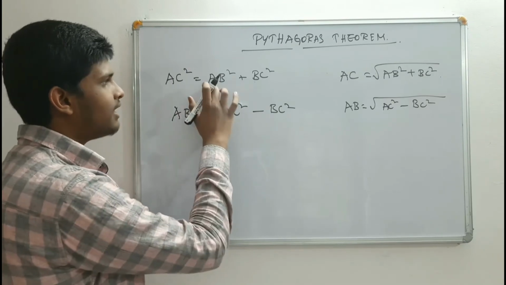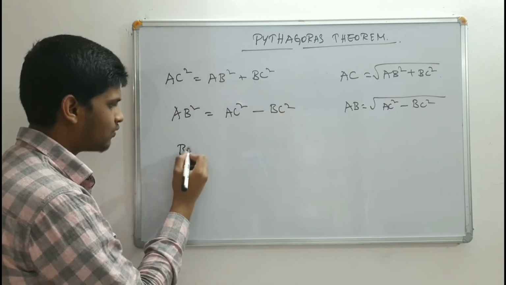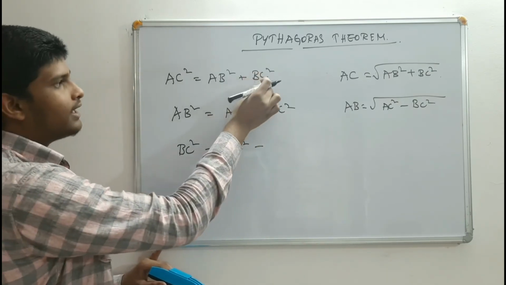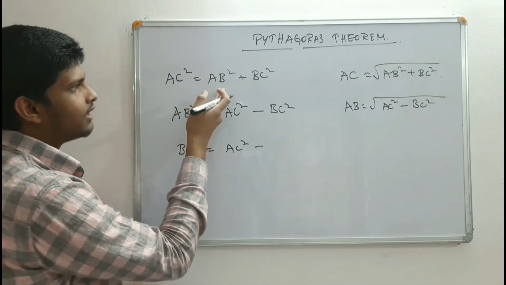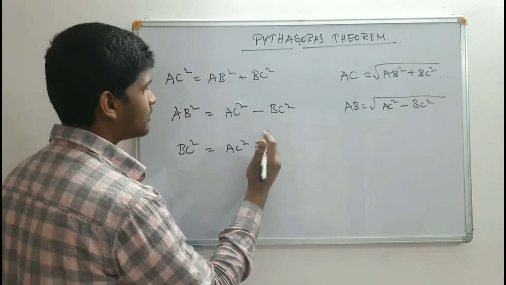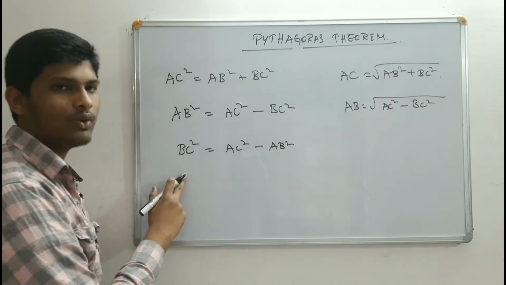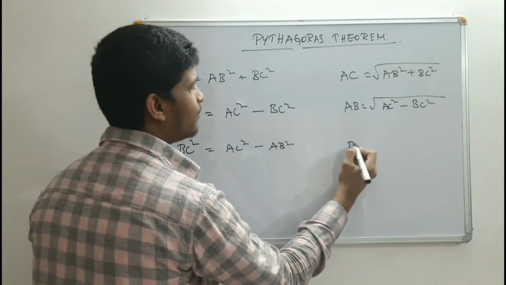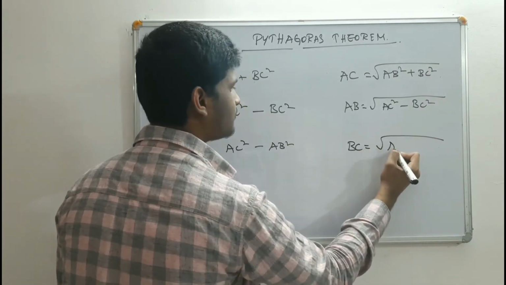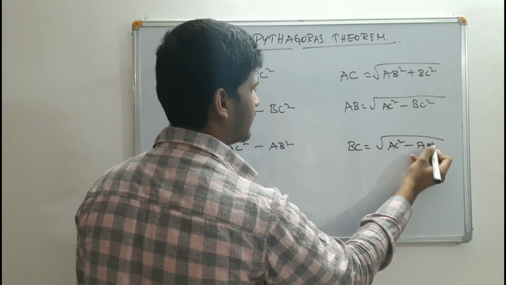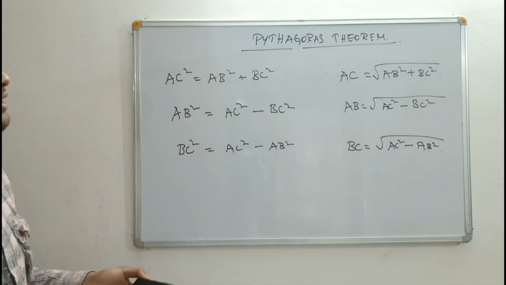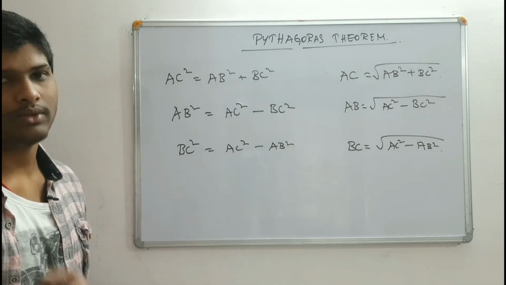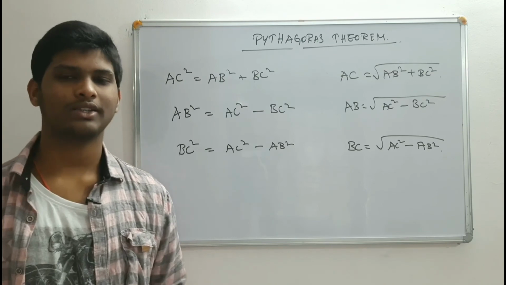And as we found AB square, we can find BC square also. So BC square will become AC square minus AB square, because this time we are not bringing BC square to the LHS, we are taking AB square to the LHS, so it becomes minus AB square. So BC square is equal to AC square minus AB square. And next, if you know BC square, we can find BC. So BC is the square root of AC square minus AB square. So these 6 formulas can be used to find lengths on the basis of the Pythagoras theorem in a right angle triangle. Okay, so that's it for this class.